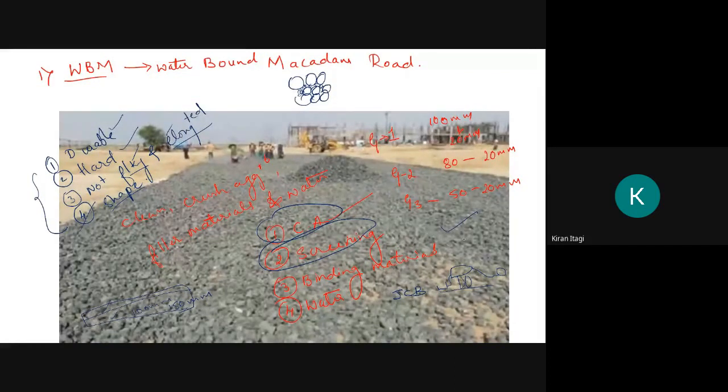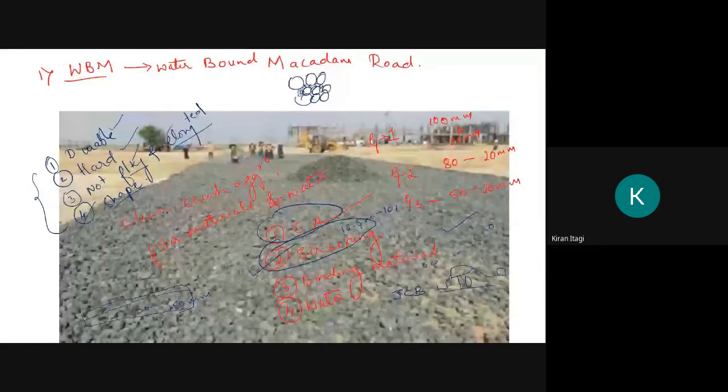After laying uniformly, as you can see in this picture, we will take the rollers. After rolling or compacting, we can see some voids present in the compacted aggregate. To fill those voids, we will use the screening materials, and the screening material will be of size 12.5 mm to 10 mm.